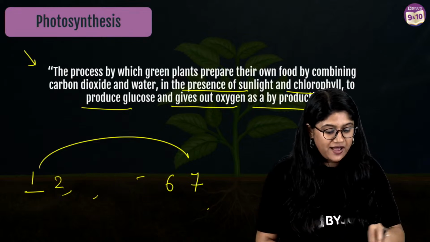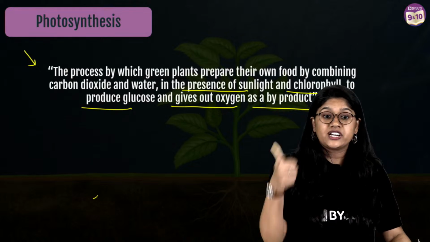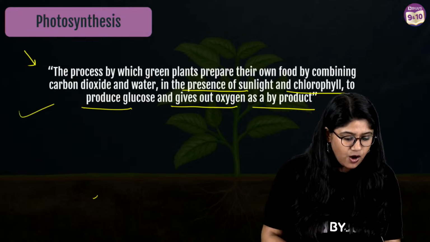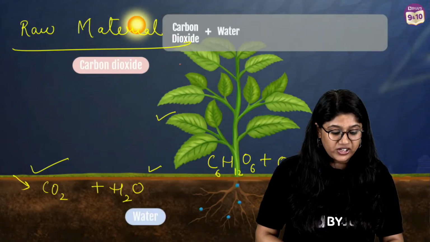So till now what we have studied, we know that plants have a process called photosynthesis. We have studied about the raw materials, and now we have the chemical equation also. A quick thumbs up, everyone. Yes, a quick thumbs up if you are clear with this.